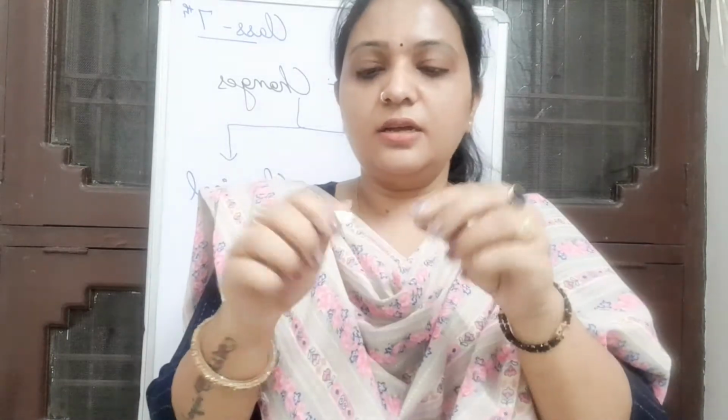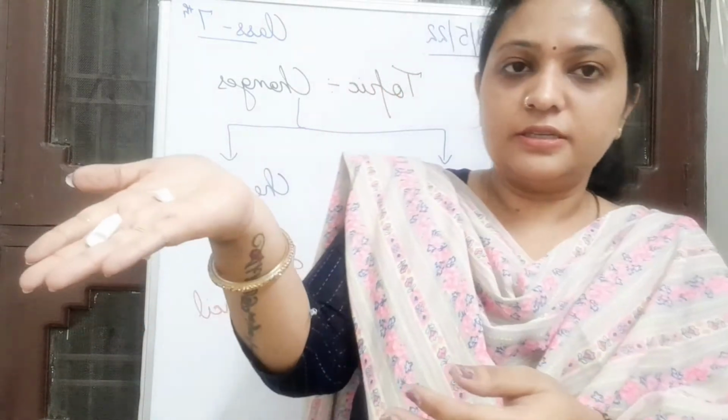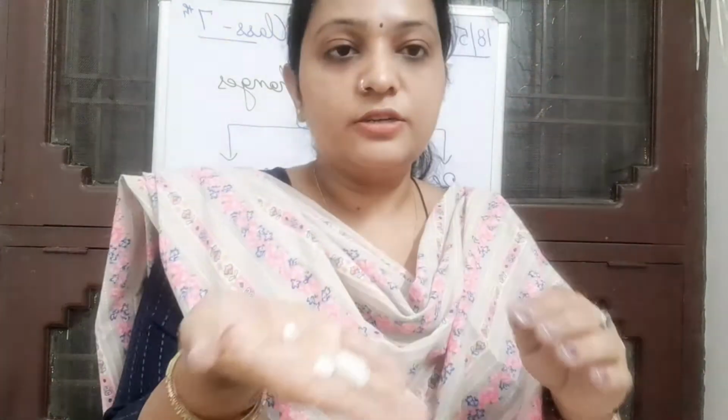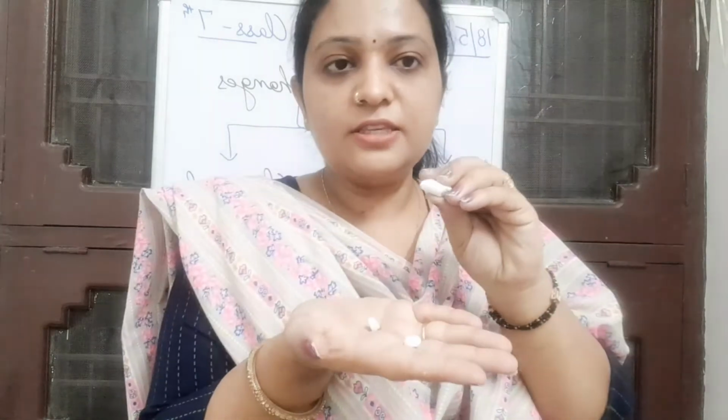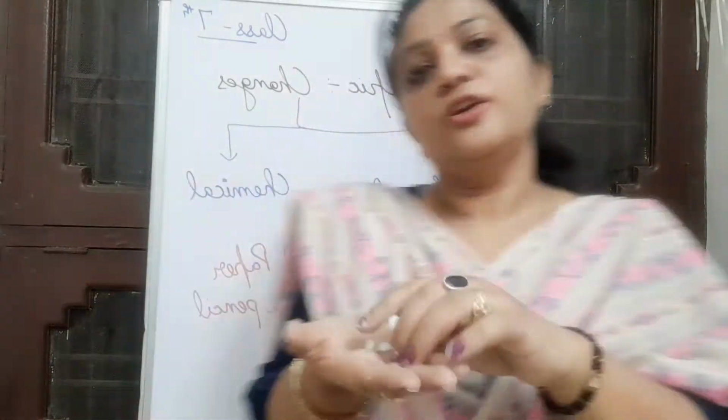I have this piece of chalk, right? I have this piece of chalk and I want to break it. I have broken it into parts, right? I hope it's clearly visible to all of you. So when I break this chalk, I get these chalk pieces. Clear? Right.